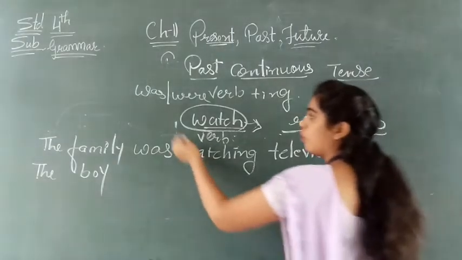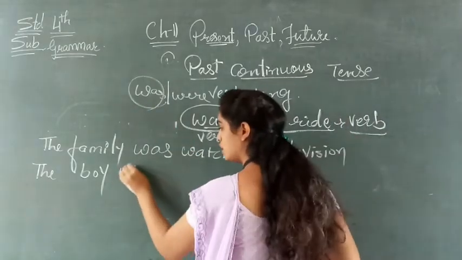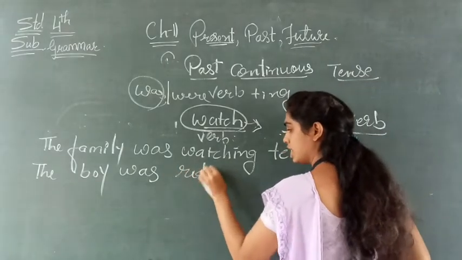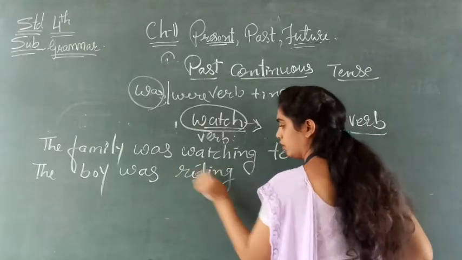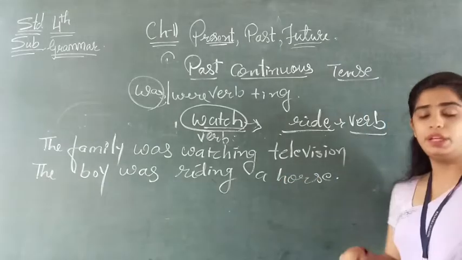What we will use? Boy. Boy means one boy is there. So here we will write was, and here it is ride. So our answer will be was riding a horse. Understood? Clear up till here?